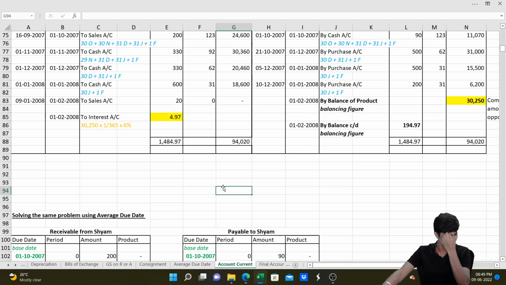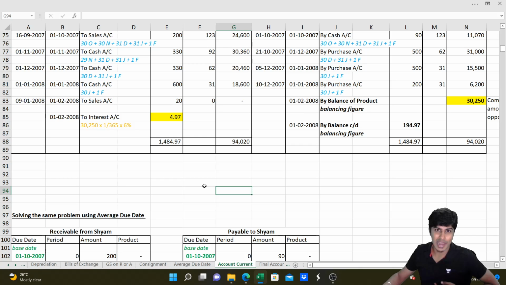So, as I was telling, whenever the due date falls beyond the date of account current, then the period will become negative. So write the period as negative, compute the product as negative, compute the interest as also negative on that transaction, and that's what we call red ink interest, my friend. I hope you won't forget. Done. And there is one last method.